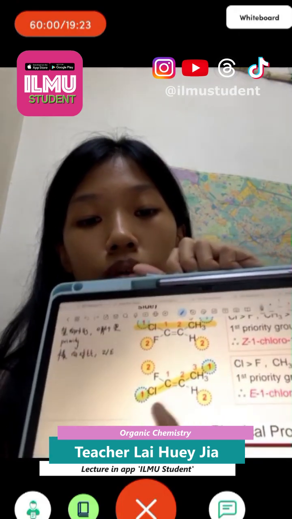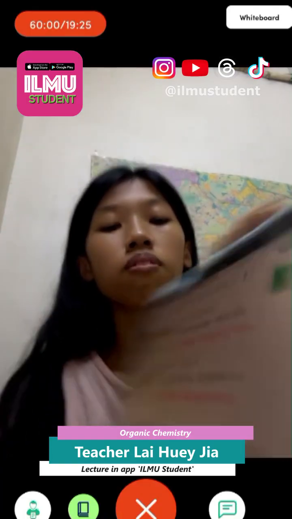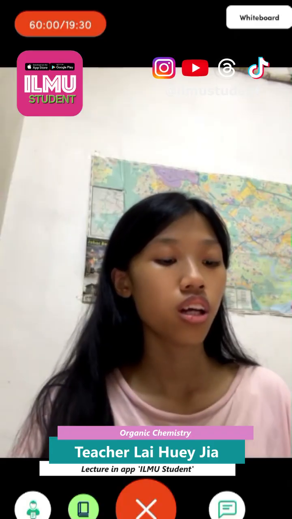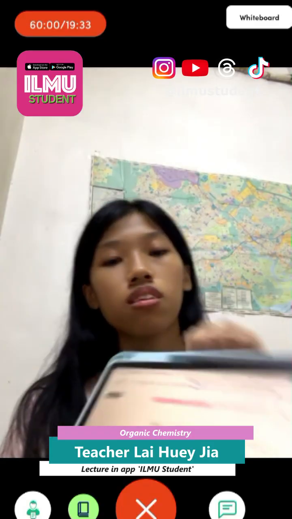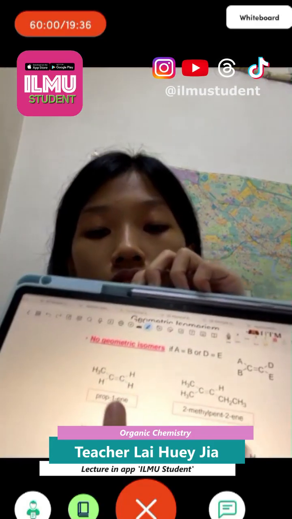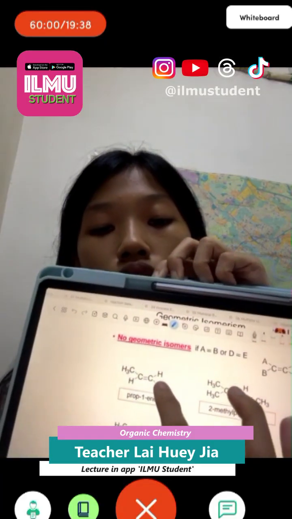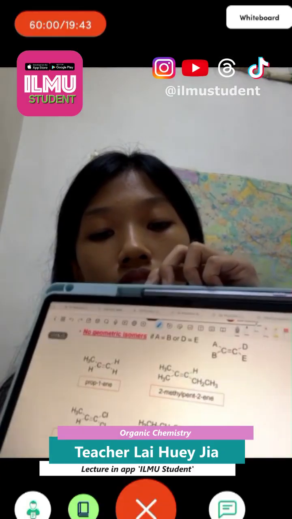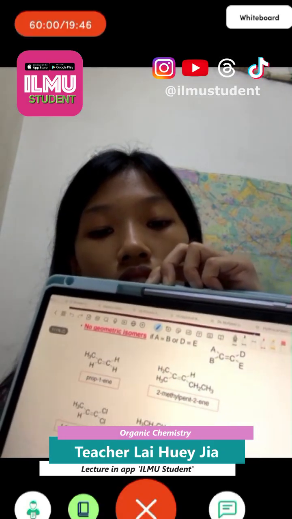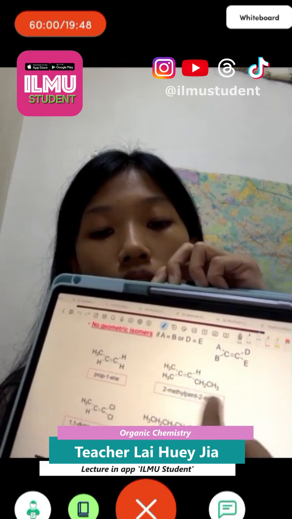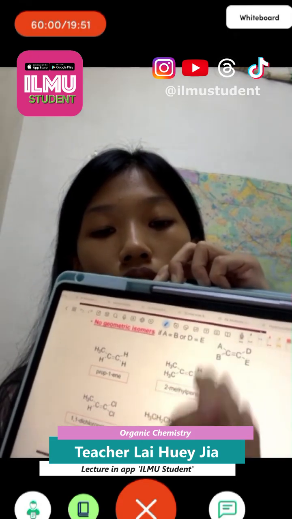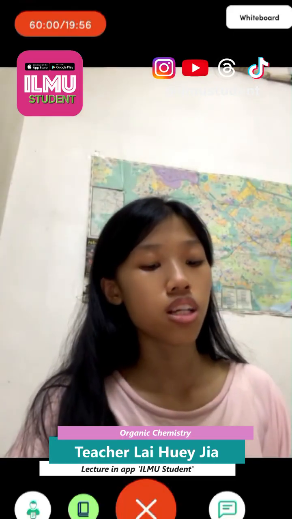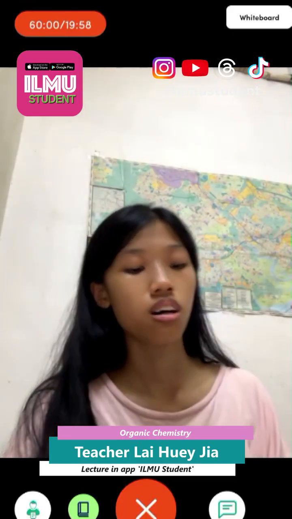We give the name starting with E. But for cis-trans, if we have the same substituent, like this is H, and suppose here is CH3 but this is also H, so this is non cis-trans. Also the same as this, CH3: they have no different substituents on this part, so this does not follow the system. It is not geometry isomerism.